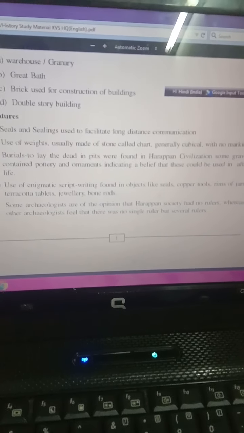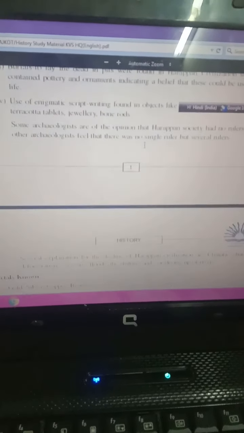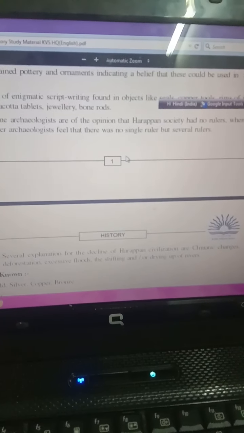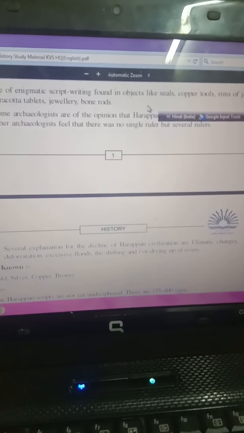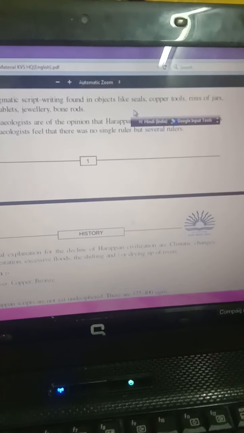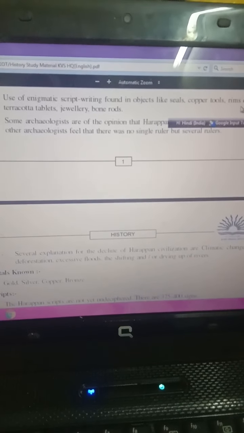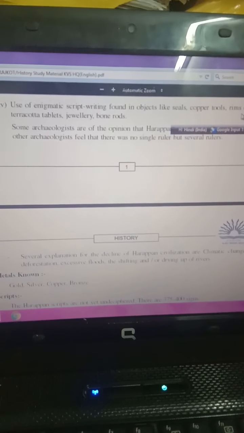Use of enigmatic scripts. Dear students, we should know about the scripts. Writing can be found in objects like seals, copper tools, rims of jars, terracotta tablets, jewellery, and bone rods. So this is the use of an enigmatic script.